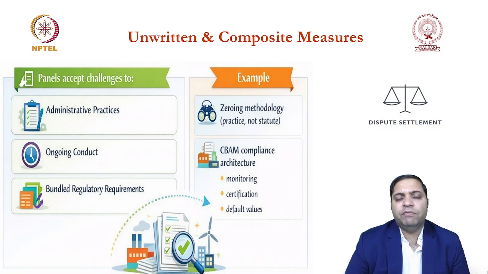You don't have a very formal rule in your own country on how to calculate the dumping margin, but your practice is inconsistent with the WTO obligations. So how are you going to challenge that? Will you argue that in my country there is no written law, and if there is no written or formal law, how can you challenge that?